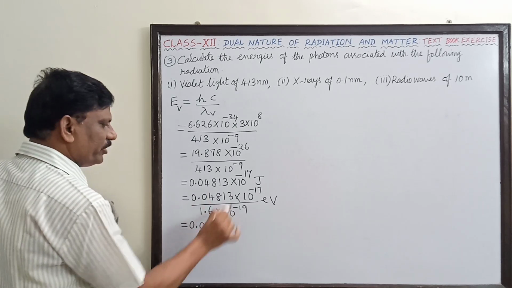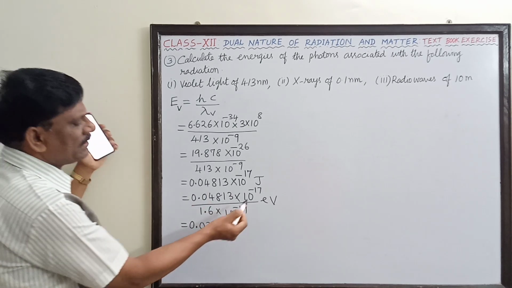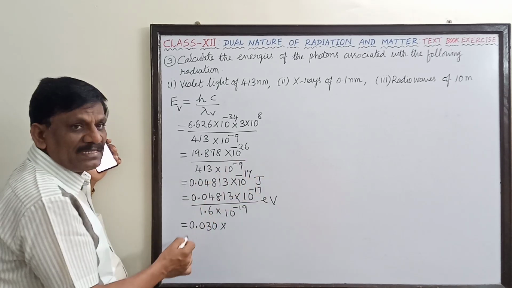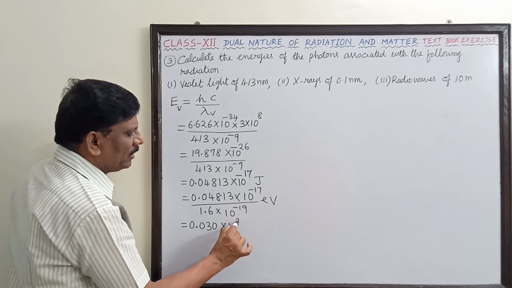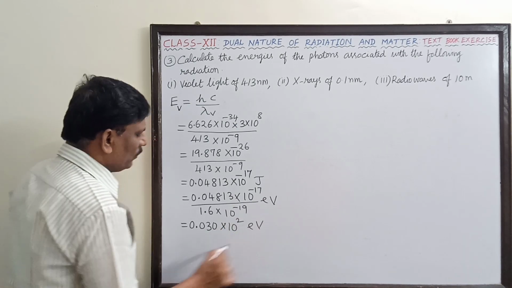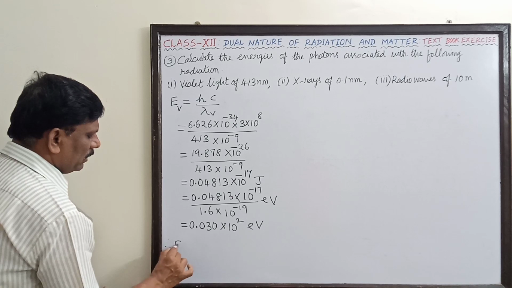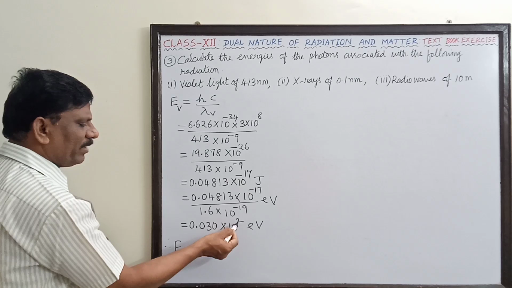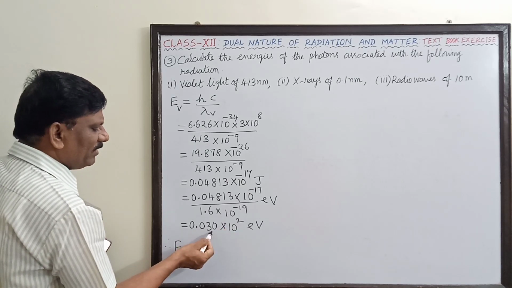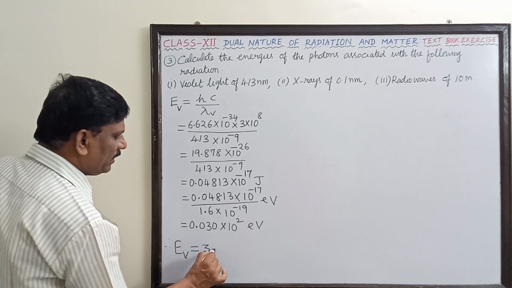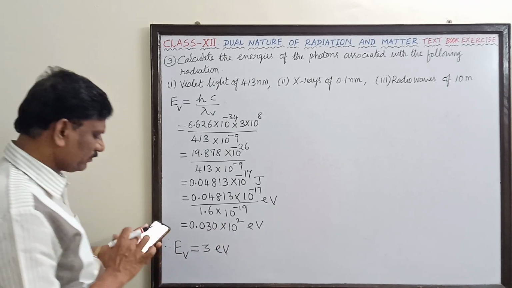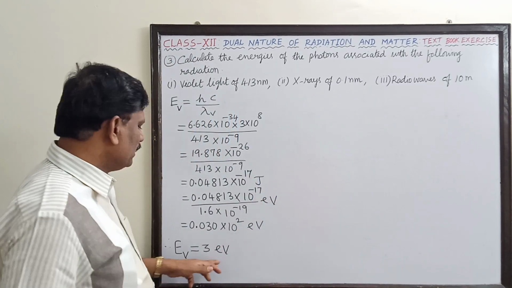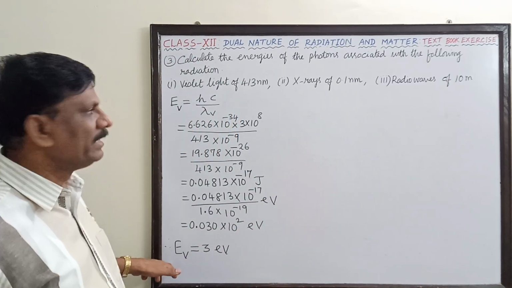That is equal to 0.030, this ratio, into 10 power minus 17 divided by 10 power minus 19, which comes as plus 19 minus 17, into 10 power 2. So the answer is in electron volt. If you multiply by 10 power 2, the decimal shifts to 3.0. So 3 electron volt is the energy of the violet radiation. This is the first one.